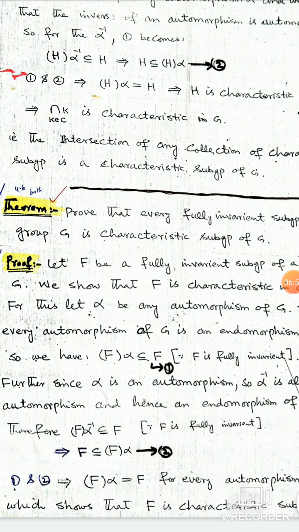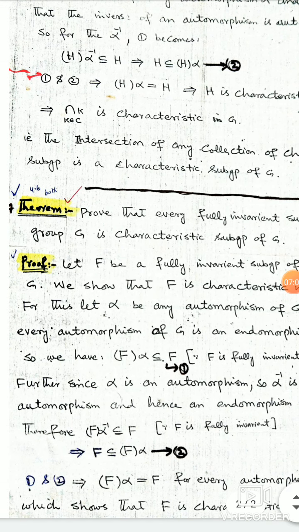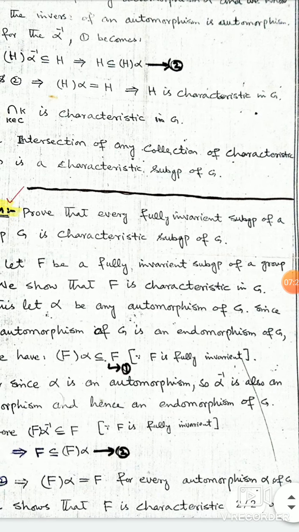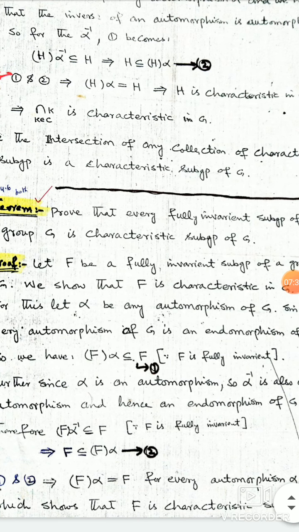Further, since alpha is an automorphism, alpha inverse is also an automorphism and hence an endomorphism. Therefore, for alpha inverse, we can write F under alpha inverse is a subset of F. From 1 and 2, F is a subset of F under alpha. So from 1 and 2, F alpha is equal to F for every automorphism alpha of G, which shows that F is a characteristic subgroup of G. It means that every fully invariant subgroup is a characteristic subgroup in G.